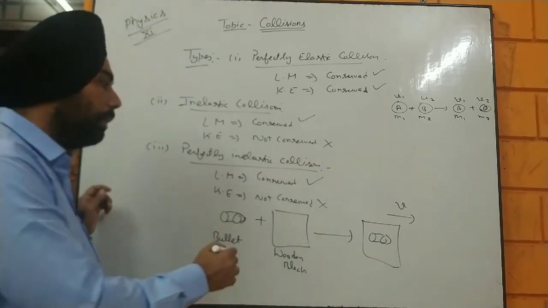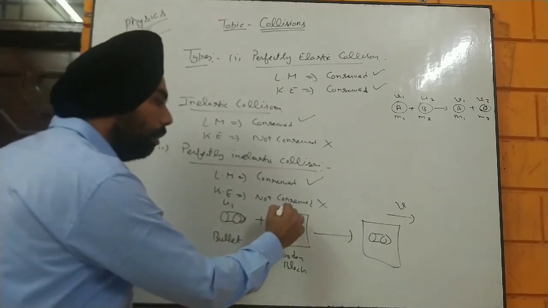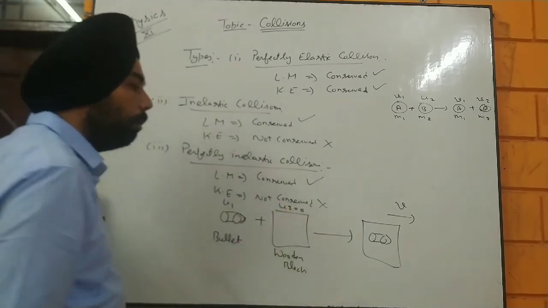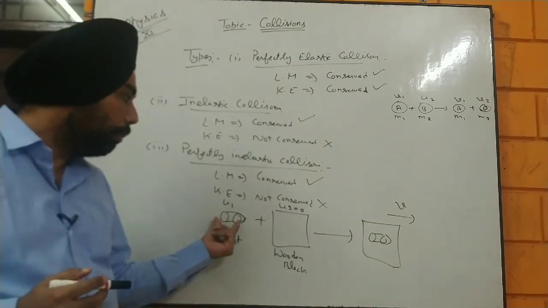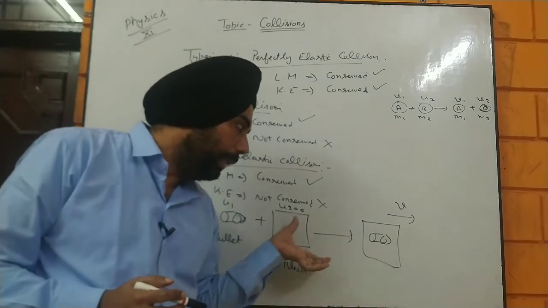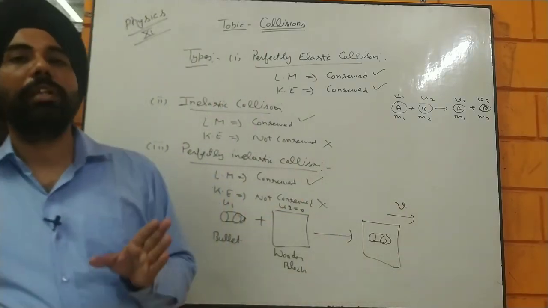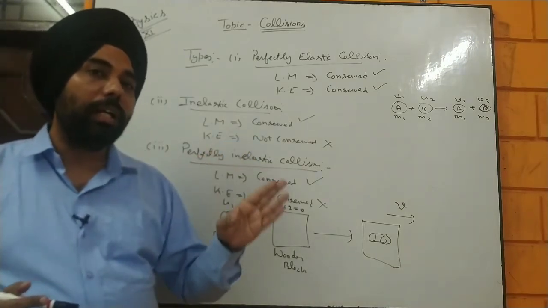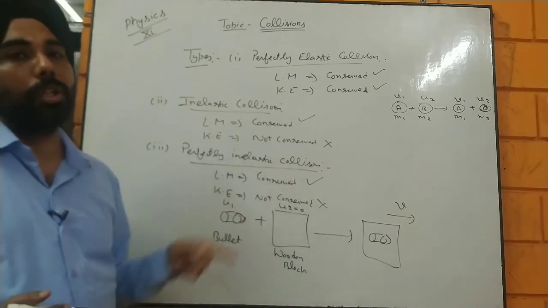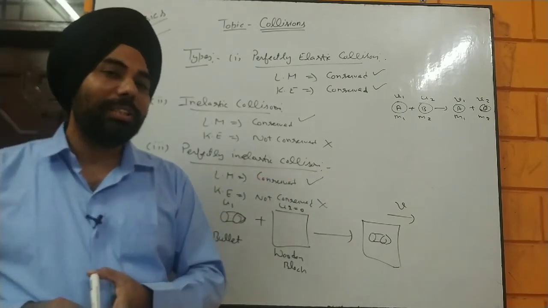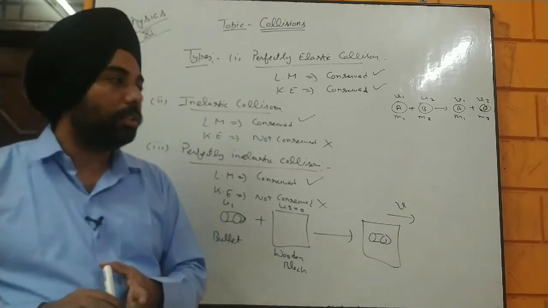Initially the bullet can have a velocity of u1. Obviously u2 is going to be 0 because the block is stationary. But after collision, the bullet is stuck in the wooden block, and the wooden block moves with the velocity v. So that is a perfect example of a perfectly inelastic collision. Although linear momentum is conserved, the kinetic energy is not conserved. So the two bodies stick together as one body only. Okay, so that's the difference here.